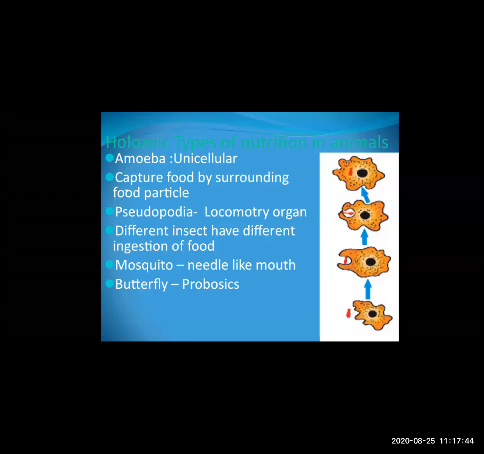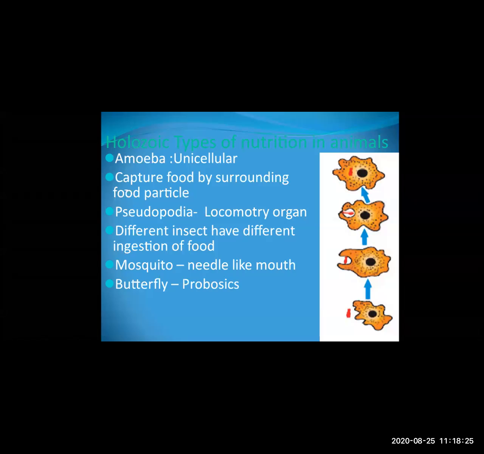Okay, here you can see in the figure how the food is taken in by the amoeba. In the first process, you can see the amoeba is trying to move towards the food particle. With the help of pseudopodia, it moves from one place to another. Then with the help of pseudopodia, it captures the food. When it captures the food, it takes the food inside it, and then the digestion of the food takes place. This type of nutrition is called holozoic nutrition.